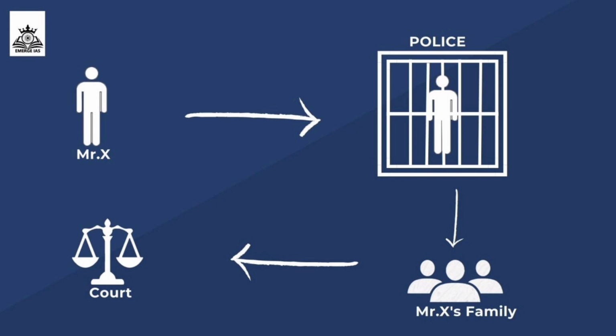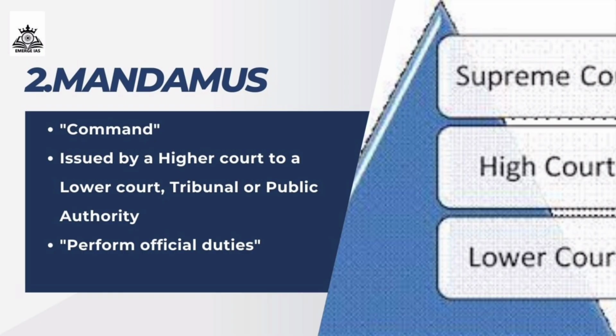Then moving on to the second type of writ, we have mandamus, which means command. Mandamus is a writ issued by a higher court to a lower court or a tribunal or a public authority. This writ compels them to perform their official duties, which means this writ is issued by a higher court to a lower court or any other authority subordinate to the higher court to perform their official duty.